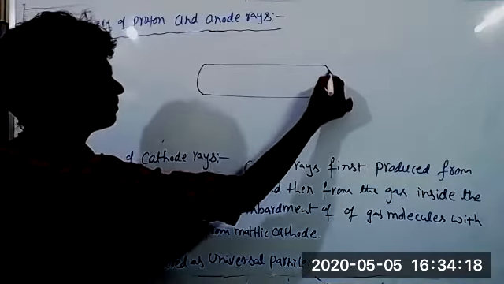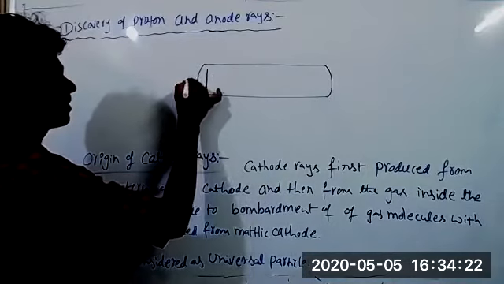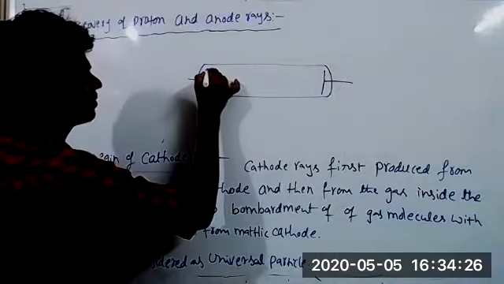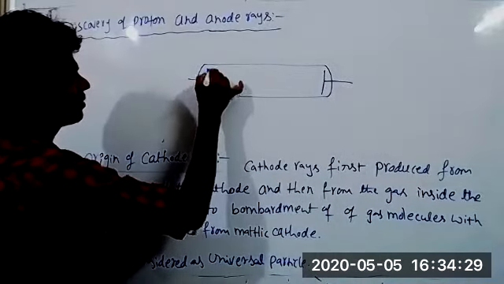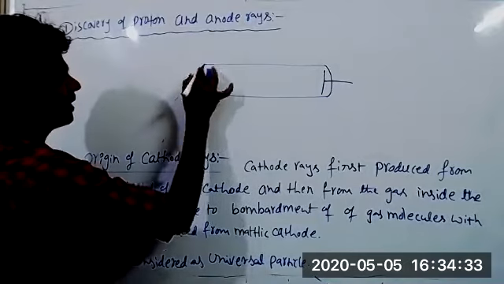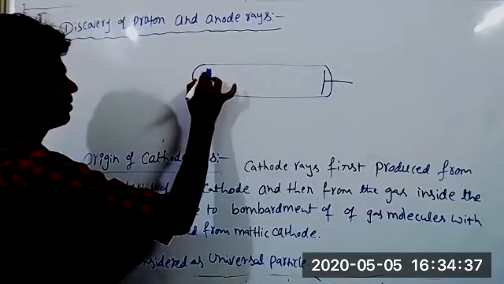Do we draw it, sir? Yeah, I'll draw this experiment. So now we are taking a perforated cathode, not anode, perforated cathode. Cathode having a small hole.